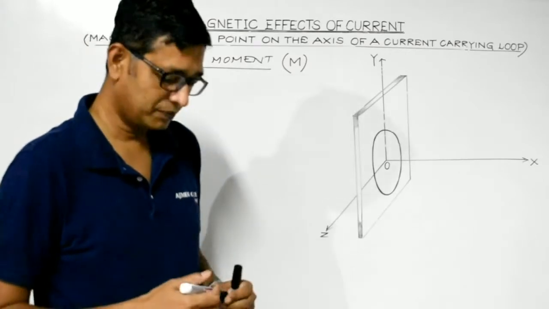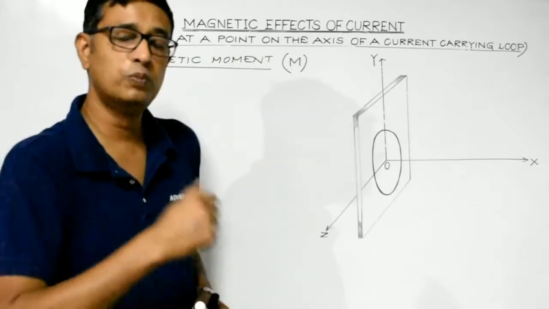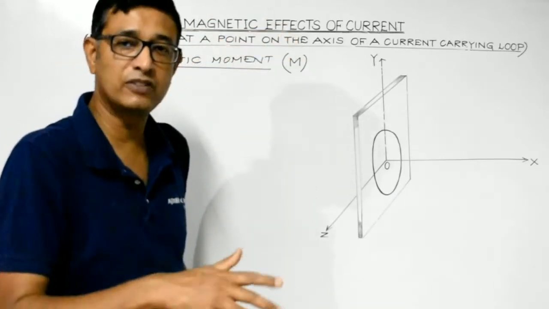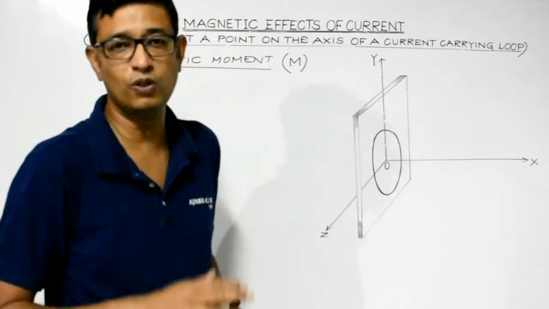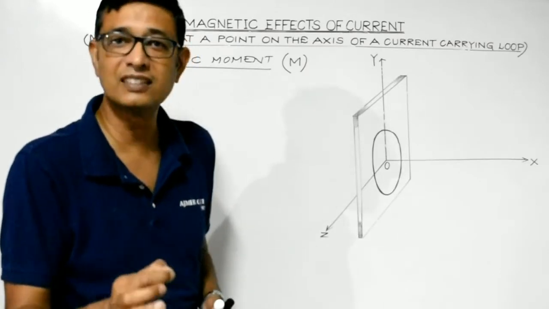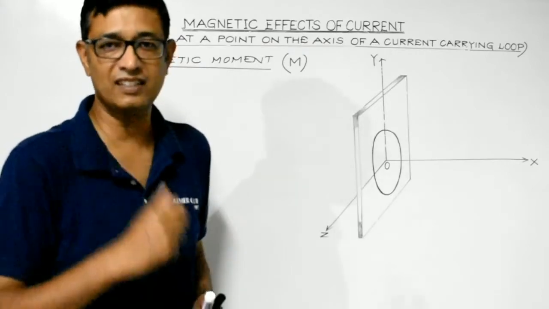Now we are aware, if the current flows through a loop, then it behaves as a magnet. One face of the loop behaves as a south pole, while the other face of the loop behaves as a north pole. So basically, any current carrying loop behaves as a magnetic dipole. That is, it behaves as a magnet.